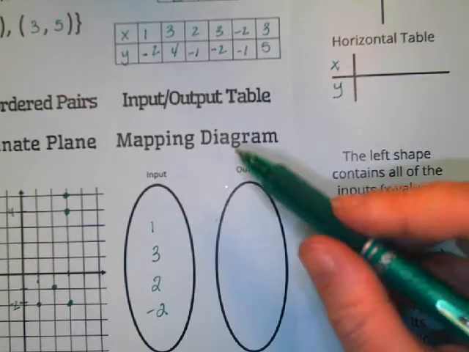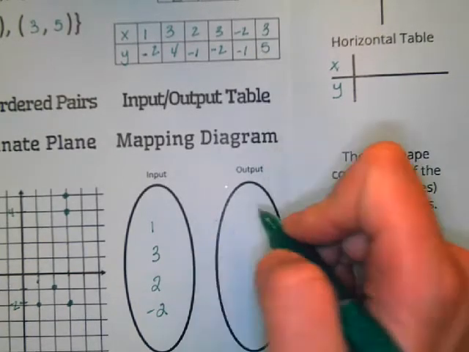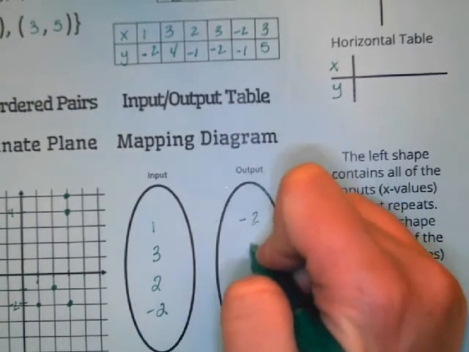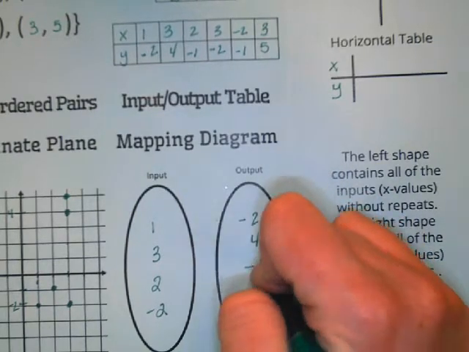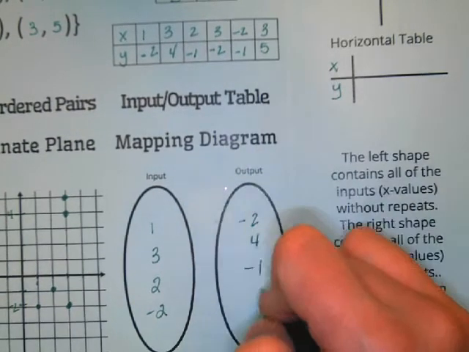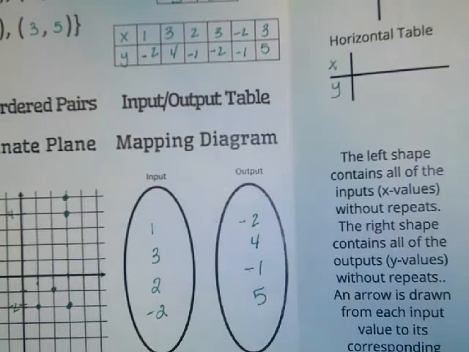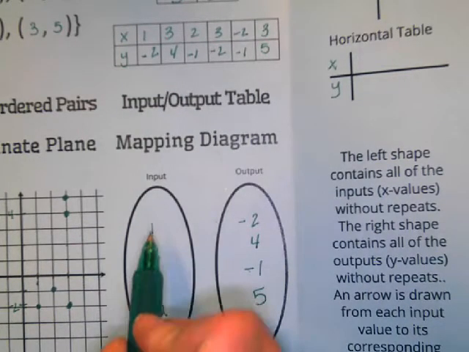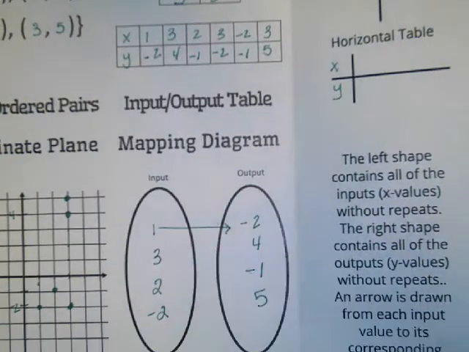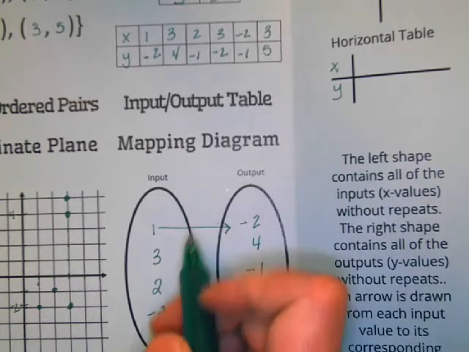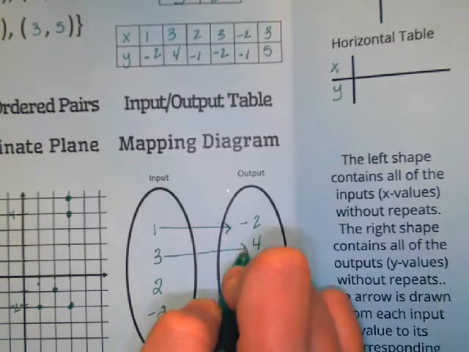And for our outputs, our y values, I have a -2, there's a 4, there's a -1, there's another -2 and another -1, and then there's a 5. Now, what we do is we connect these values with an arrow. So 1 is related to -2, right? They have some sort of connection.